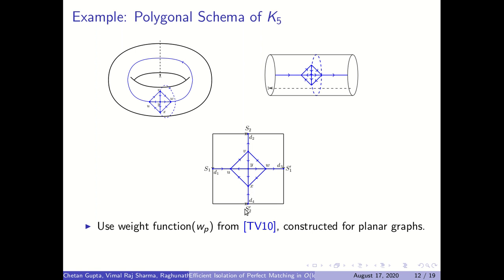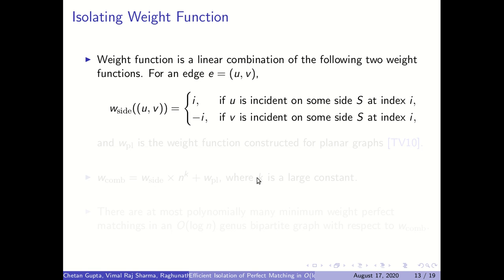So to assign weight to these edges, first we index them in the clockwise order. So let's say we index this edge UX 1 and VX 2 and so on. Let's say e is an edge which is crossing some side.